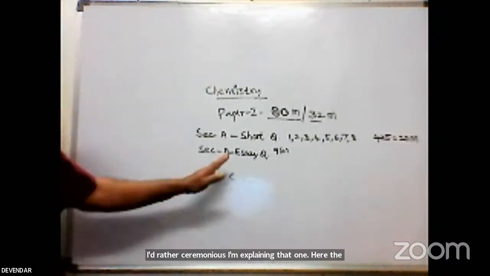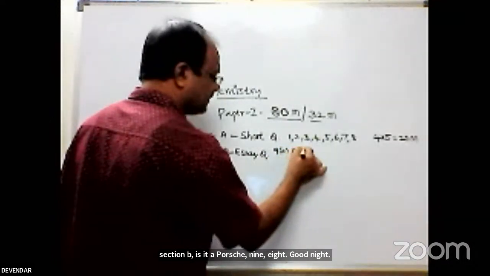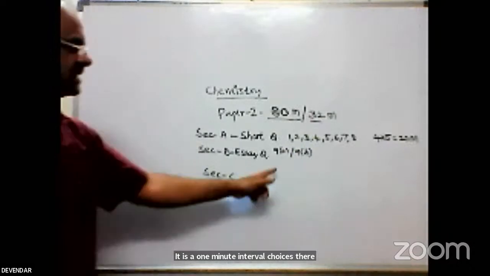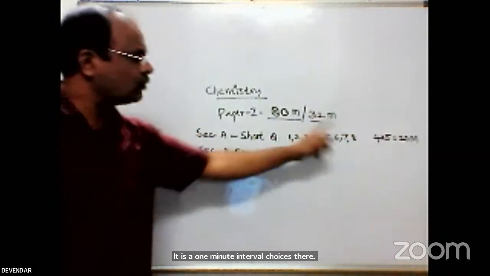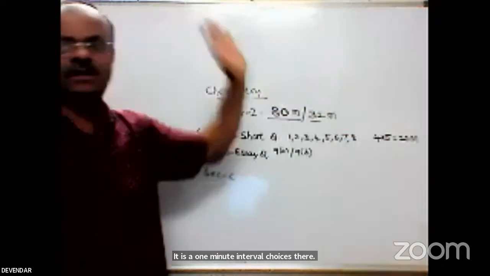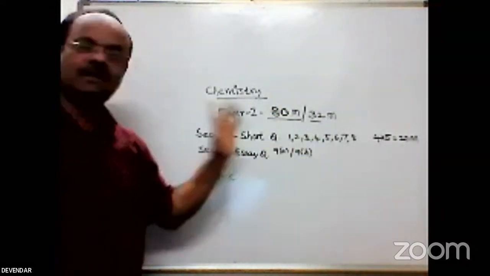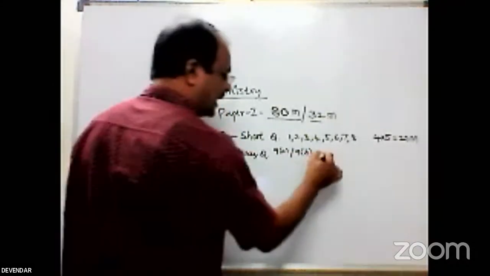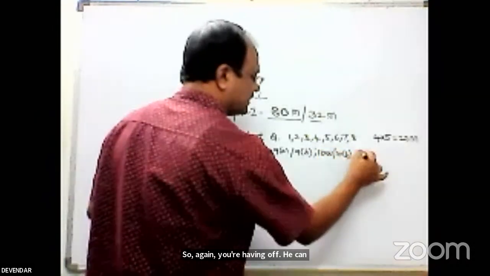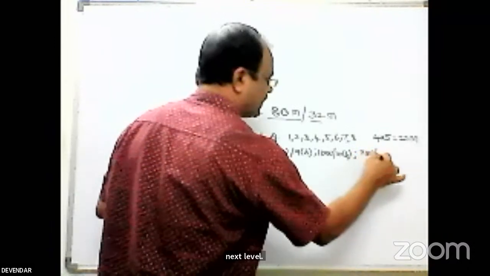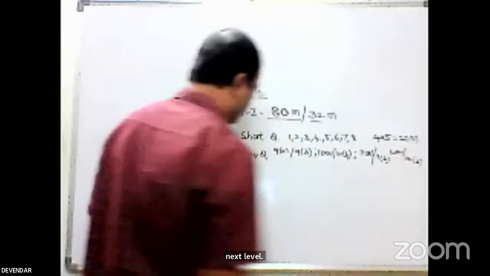Here section B is the essay type question. 9A or 9B, that is, internal choice is there. Here the choices are out of 8, and you can write only 4, any choice. But in section B, you have to select internally 9A or 9B. That is compulsory. Again, we have 10A and 10B, next 11A and 11B, and 12A and 12B.